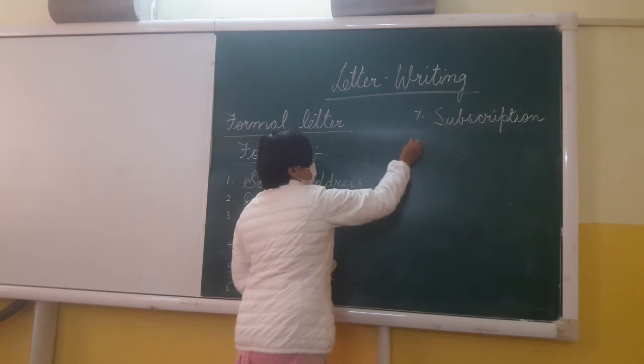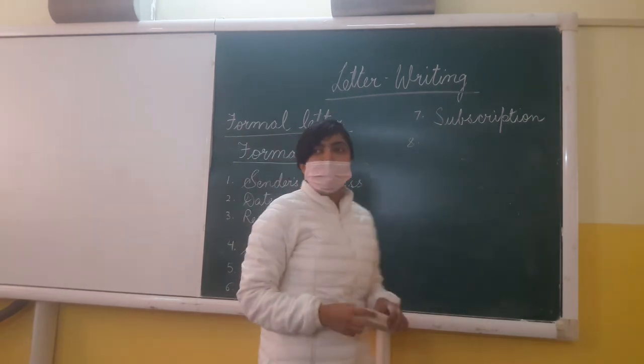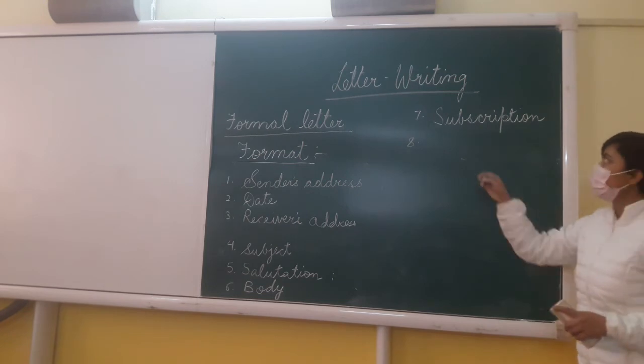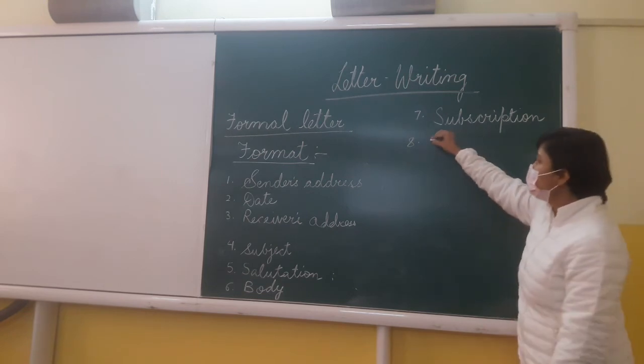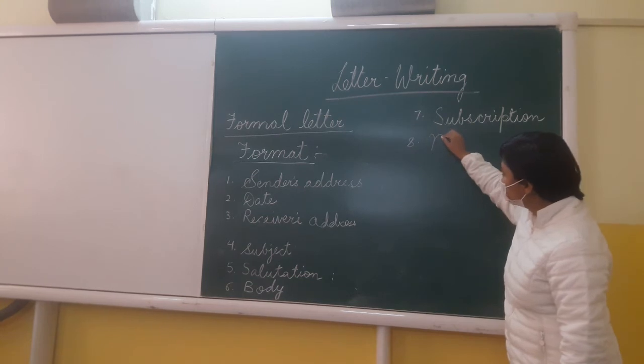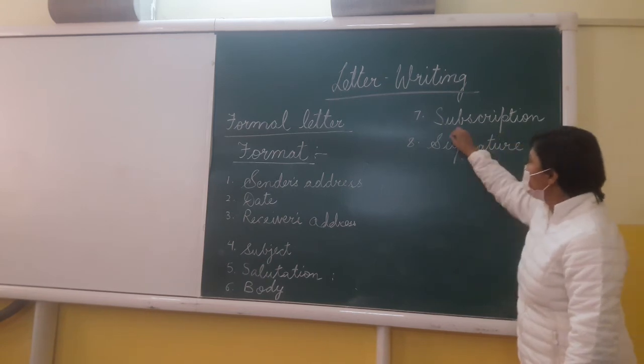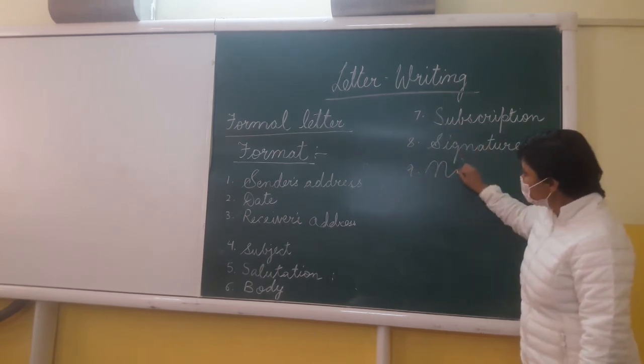Now we come over to the next point, point number 8. Here we have to mention, after subscription, the name. We have to put the signature first, followed by the name.